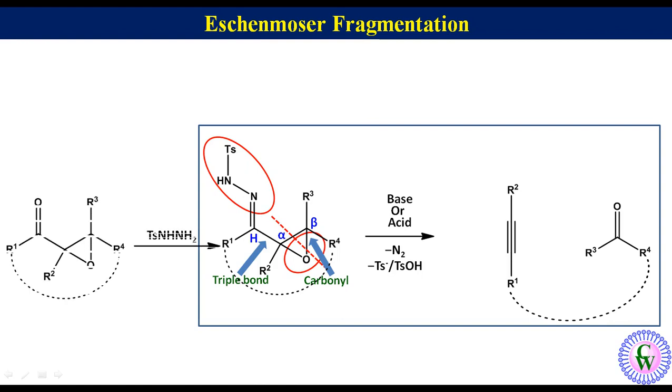The tosyl hydrazone of alpha-beta epoxy ketone can be synthesized by the reaction between alpha-beta epoxy ketone and tosyl hydrazine. And the alpha-beta epoxy ketone can be synthesized from the corresponding alpha-beta unsaturated ketone by the epoxidation with alkaline hydrogen peroxide.